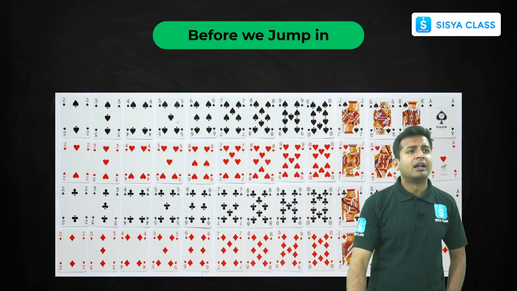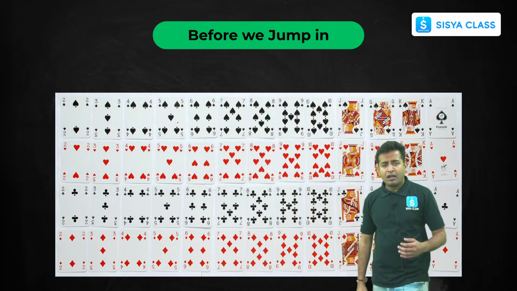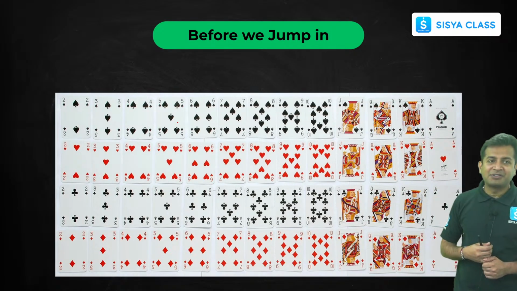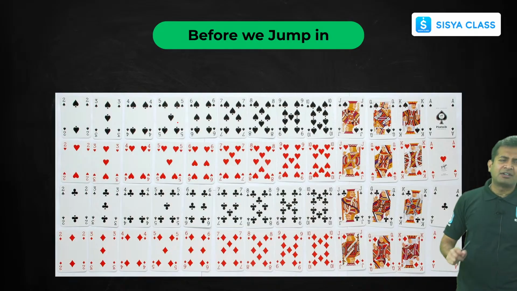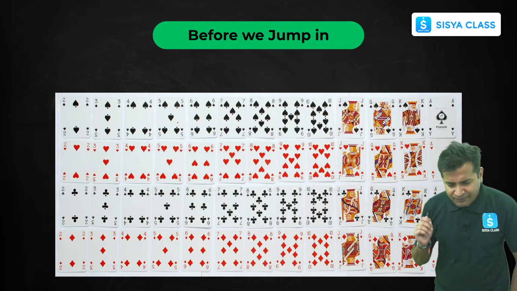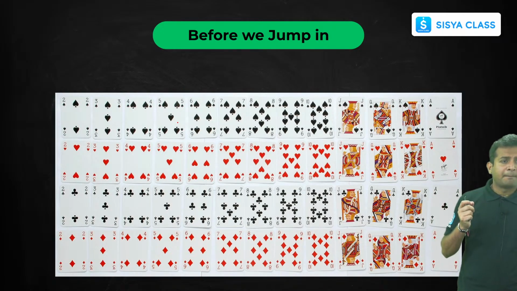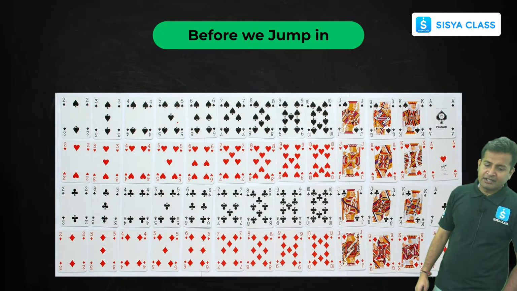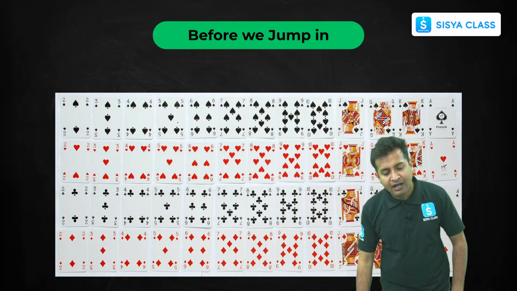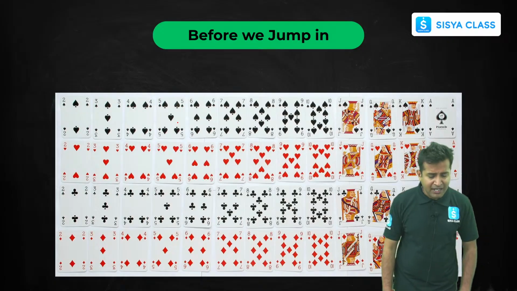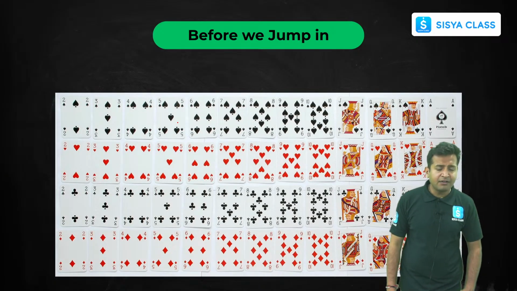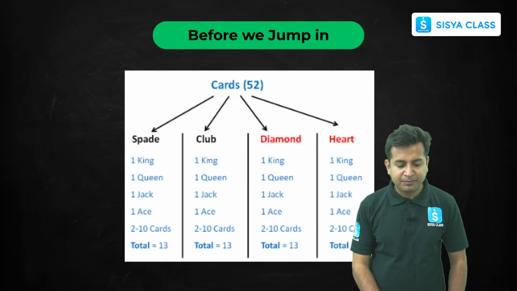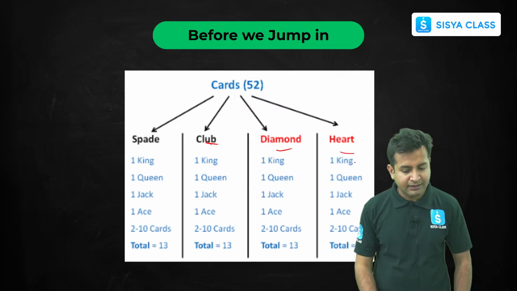Understood? Got it? Now, I don't know whether you all play any games related to cards or not. If you play card games, you will be very familiar with the deck of cards. In a deck of cards, we have spades, hearts, diamonds, and clubs. Here's the bifurcation: spades, club, diamond, and heart, right?